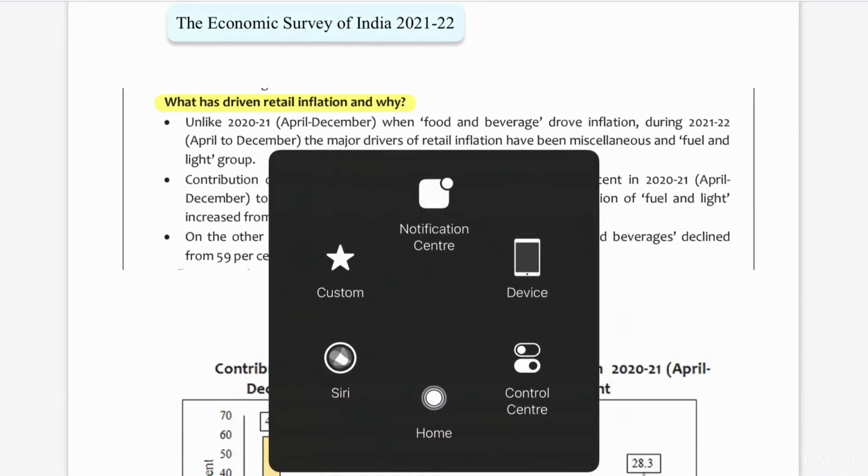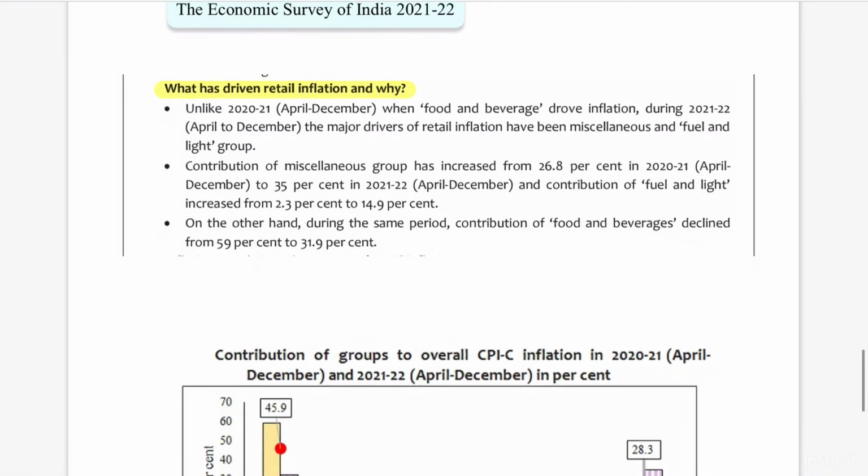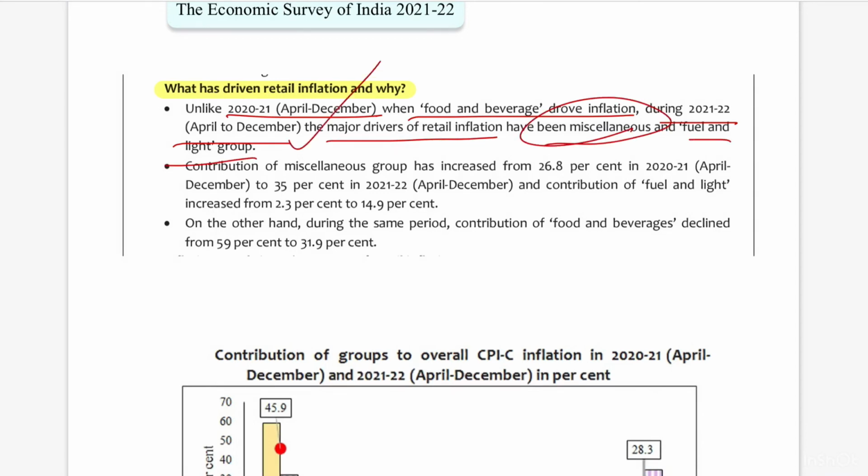So what has driven retail inflation and why? Unlike April-December 2020-21, when food and beverages drove inflation, during April-December 2021-22 the major drivers of retail inflation have been the miscellaneous category and the fuel and light group. The contribution of the miscellaneous group has increased from 26.8% to 35% in 2021-22, and the contribution of fuel and light increased from 2.3% to 14.9%.